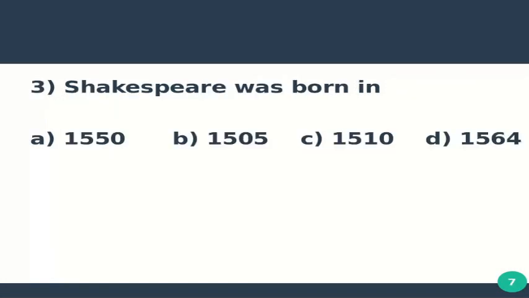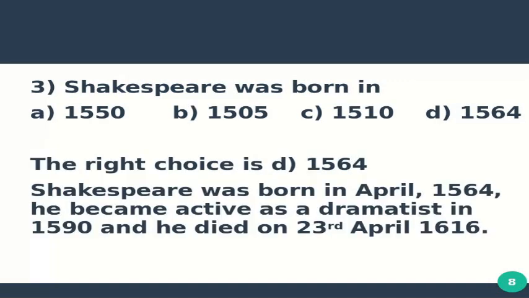Question number 3 is Shakespeare was born in option A 1550, option B 1505, option C 1510, and option D 1564. The right choice is D 1564. Shakespeare was born in April 1564 and he became active as a dramatist in 1590 and he died on 23rd April 1616.